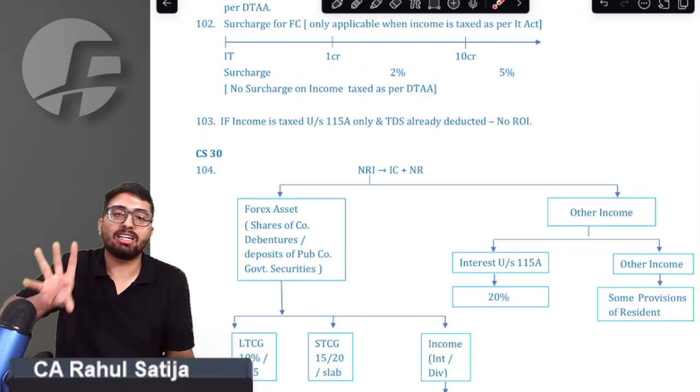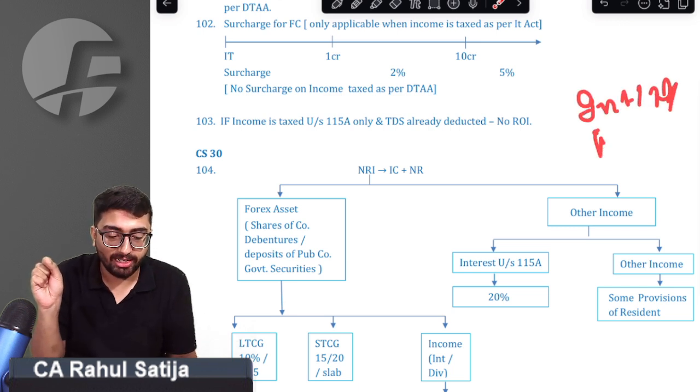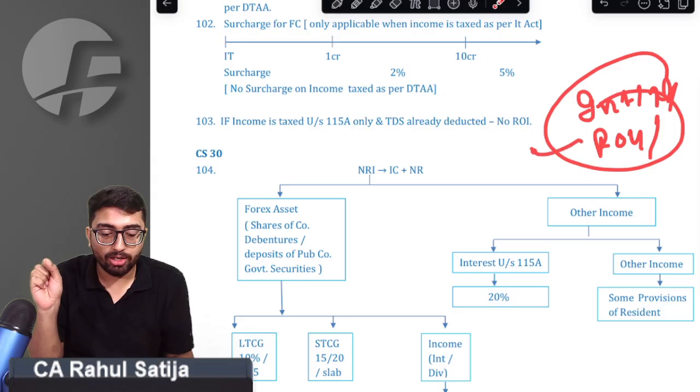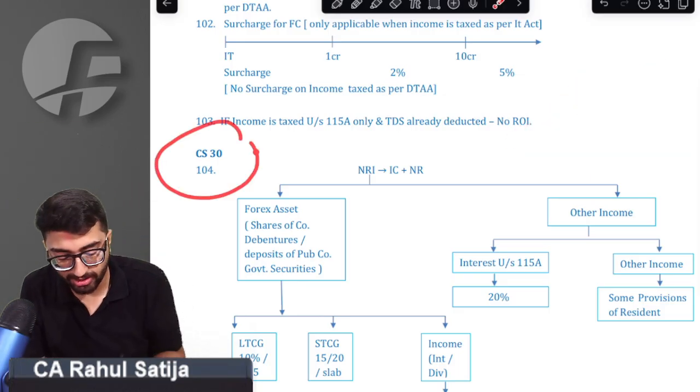If any assessee has income under section 115A, that means he has interest, dividend, royalty, or FTS, and TDS on that is already deducted, then in that case he is not required to file a return of income. We got that point.